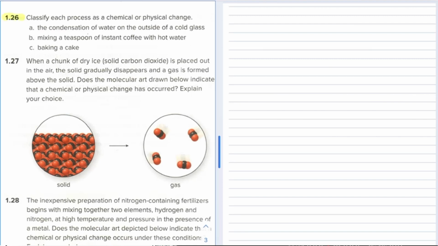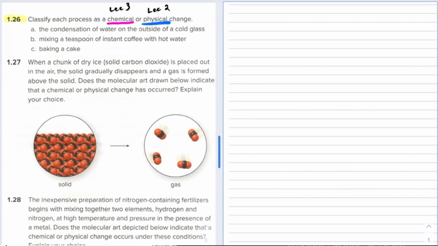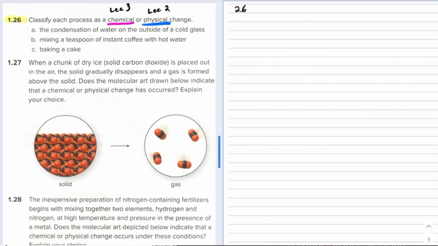Number 26. This reads, classify each process as a chemical or physical change. A, the condensation of water on the outside of a cold glass. Is this a chemical or physical change? Chemical and physical changes, I'll highlight these, are discussed in lecture 2 and lecture 3. So if you want to go review on chemical and physical changes, this is number 26.